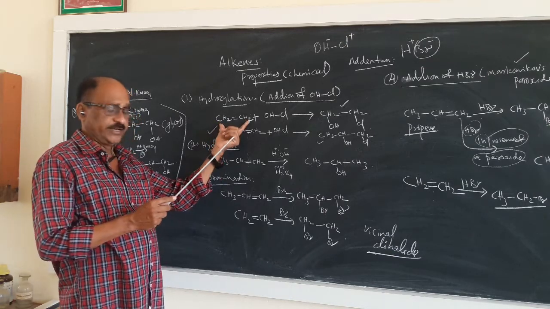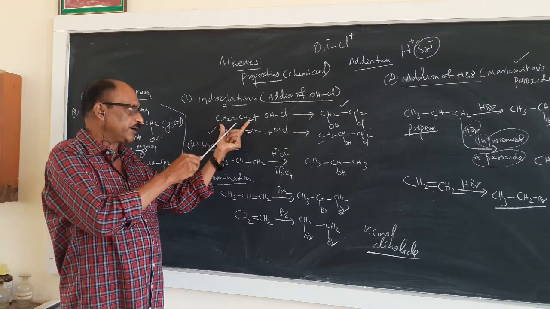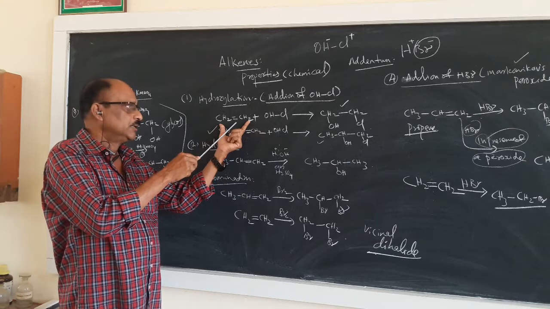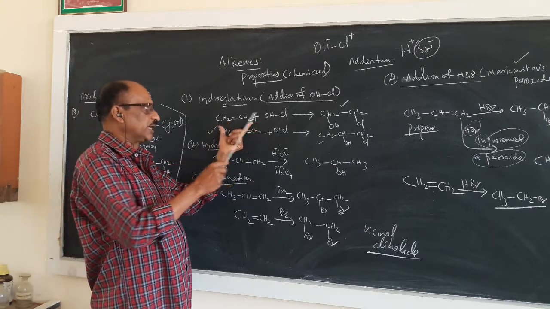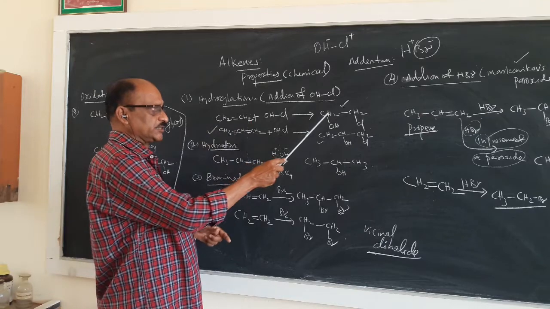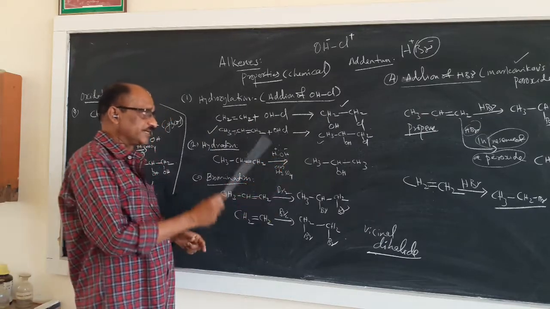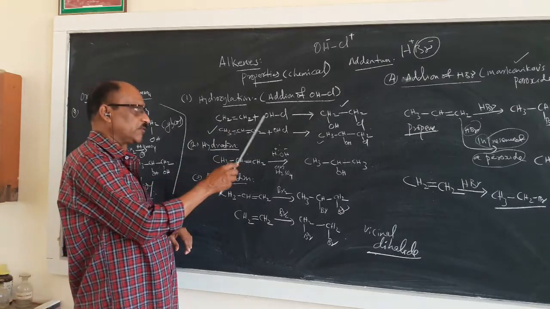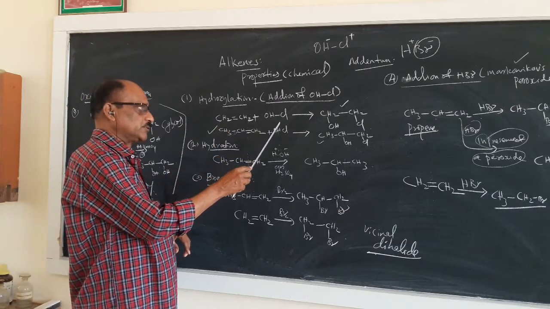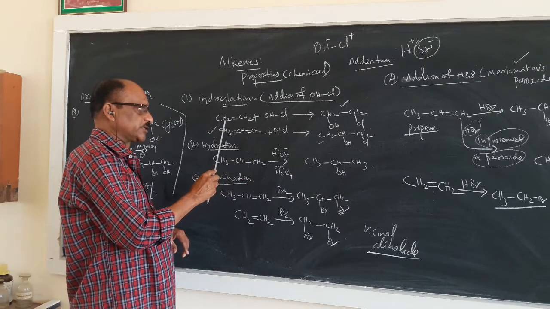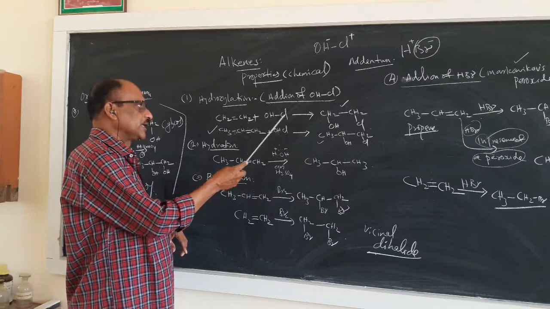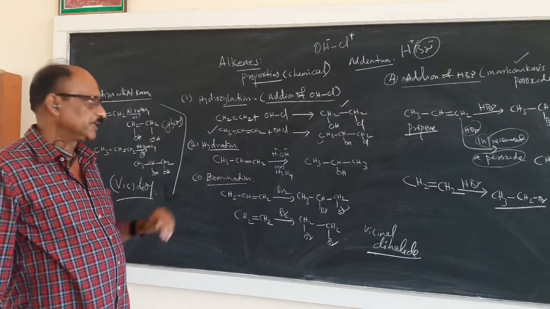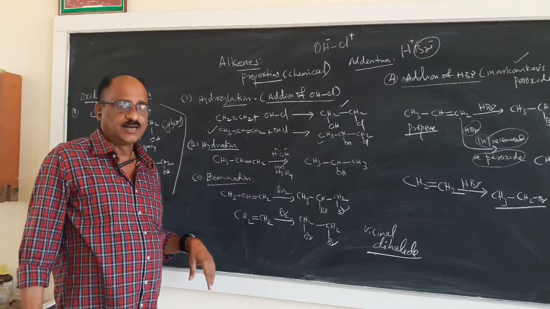This is a symmetrical alkene. This alkene can be divided into two equal parts, so therefore we can call it a symmetrical alkene. When OHCl is added to the symmetrical alkene, you get CH2OH and CH2Cl. Addition takes place as usual. The double bond is satisfied with this group, and the molecule is cut into two pieces, and OH will be added to the CH2 side and Cl here. Even if Cl adds here and OH adds here, there is no problem for the addition.